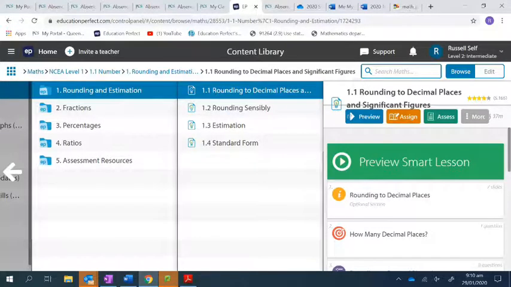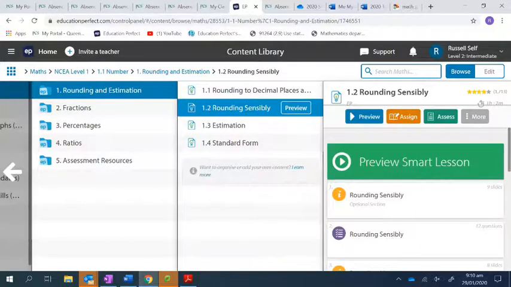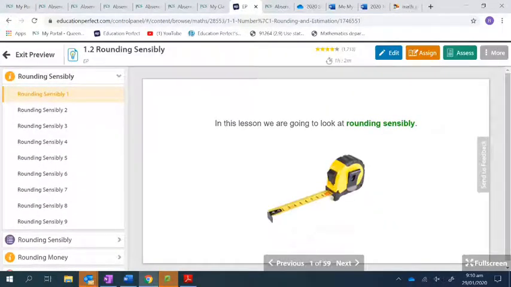Now, we do need to talk a little bit about rounding sensibly. So let's look at this lesson. Rounding sensibly is because in some cases it makes more sense to round to a specific digit. Anybody give me a classic example of that? Look in your wallet, maybe? Yeah, money, right? We don't use 5 decimal places for money, do we? Money is always rounded to how many? 2 decimal places, right? So that's an area where it's rounded to a specific digit.